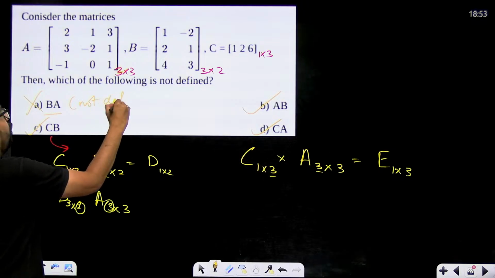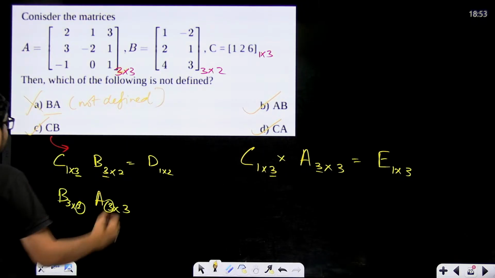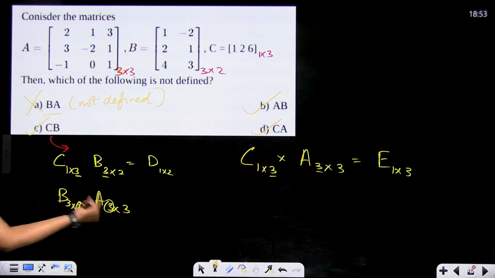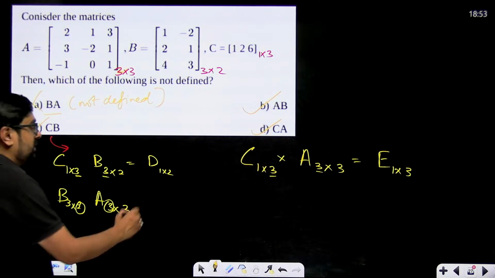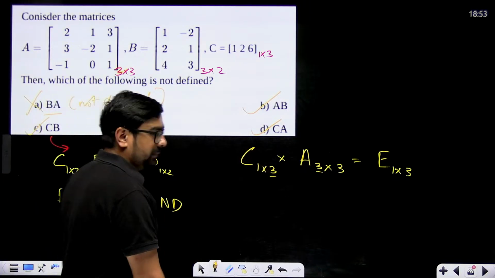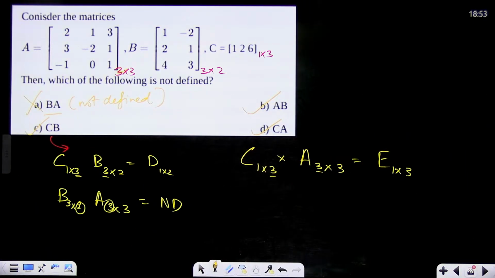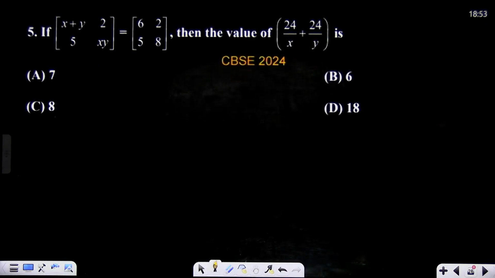This is not defined. Why is this not defined? Because B has order 3 cross 2, A has order 3 cross 3. Number of columns in B is not equal to number of rows in A. So this is not defined. Okay, are we clear? Shall we move ahead? I hope multiplication should be very, very clear, guys.